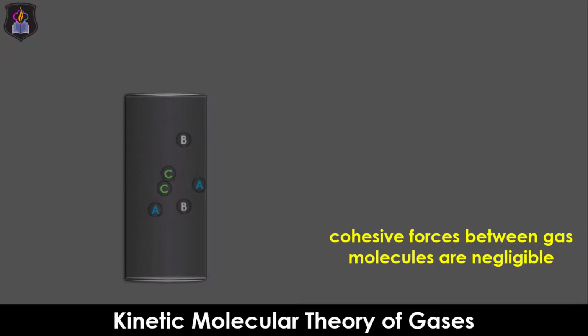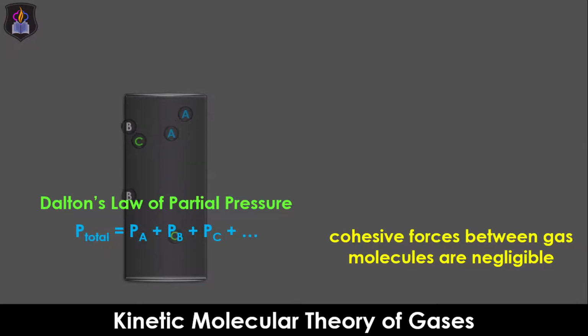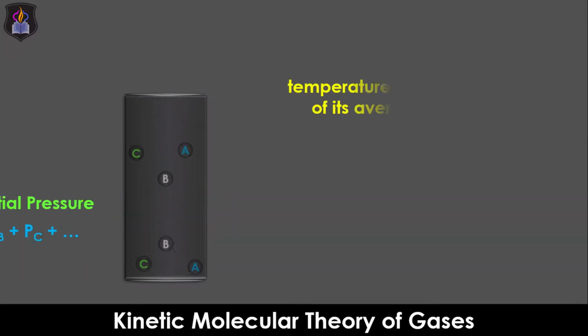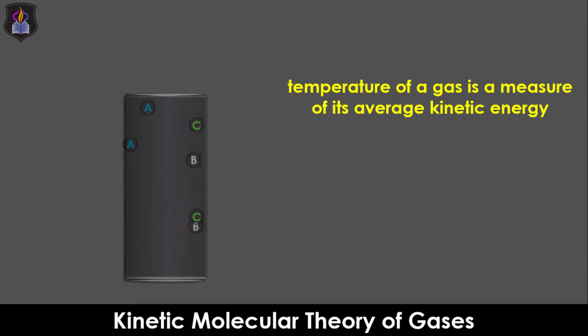Consequently, the total pressure is given by the sum of the individual gas pressures, according to Dalton's law of partial pressure. Lastly, the temperature of a gas is a measure of its average kinetic energy. This implies that the higher the temperature of the gas, the higher the average kinetic energy of its molecules, and vice versa. Let's look at the deviations of gases from ideal gas laws.